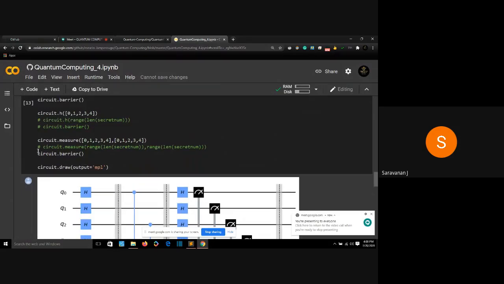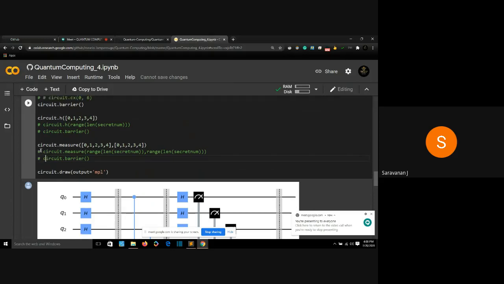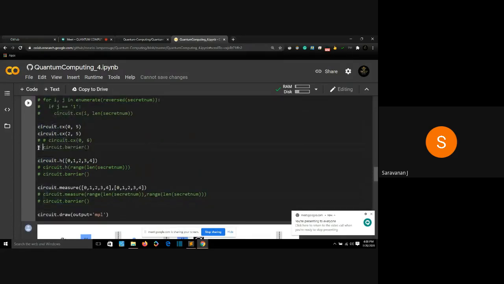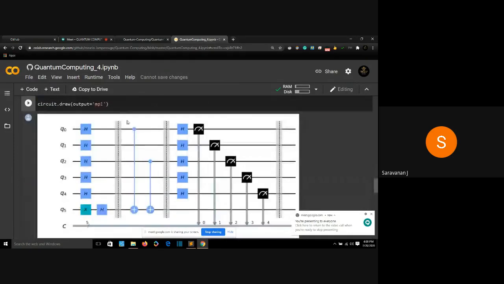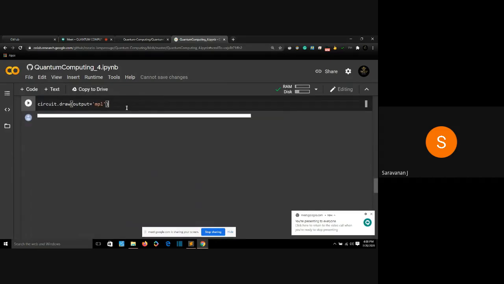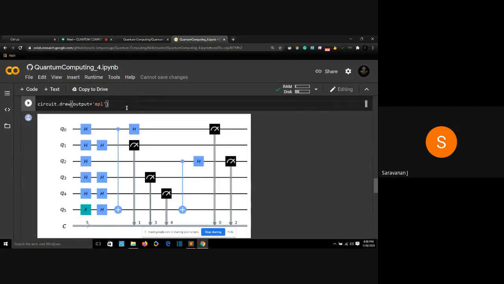Let me take all the barriers. I'll take this barrier out, take this barrier out, and take this barrier out. All right, so now when I run this, you can't really understand this code. It is really confusing. This code is really messed up. So you need barriers. When you have barriers, you can understand these codes better. These Hadamard gates were applied finally, but you can see these Hadamard gates have been stacked before the first Hadamard gates. That's why we need barriers to understand the steps of the visualization.